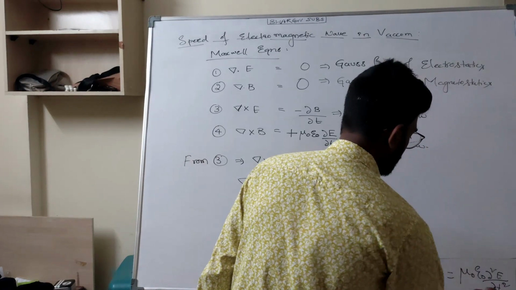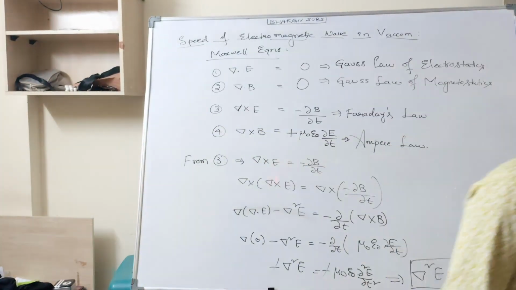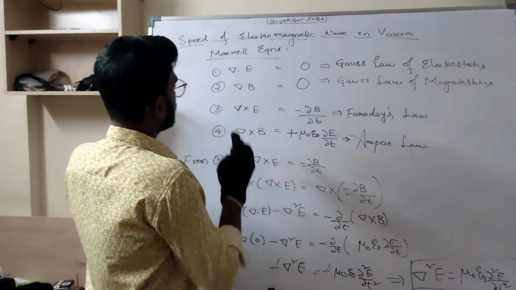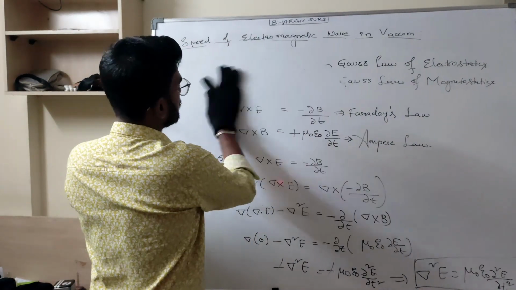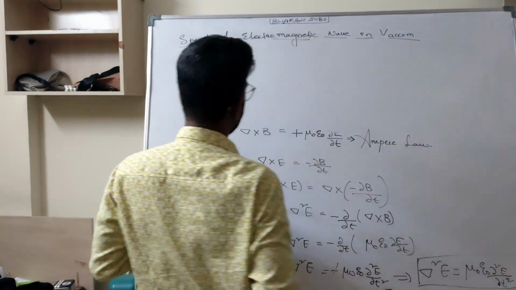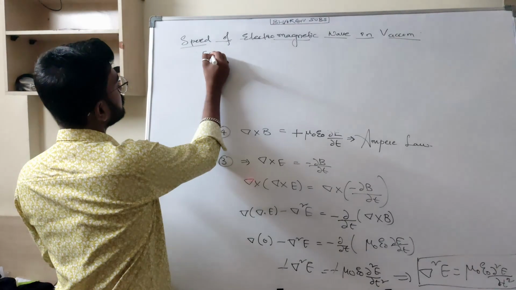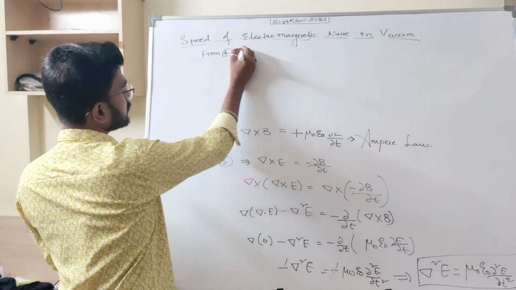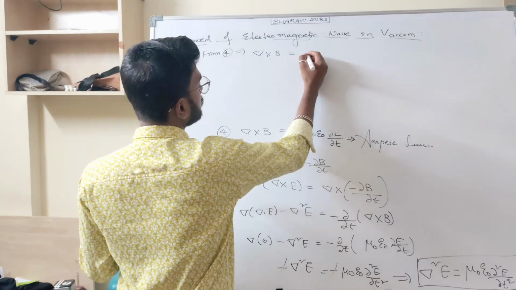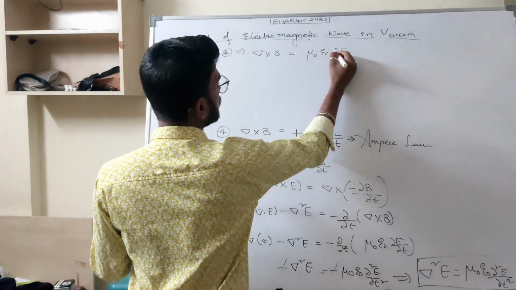So this is the first equation. Again I will take the fourth one. I will take the fourth equation. What is the fourth equation? This one. Del cross B is equal to μ₀ε₀ ∂E/∂t.